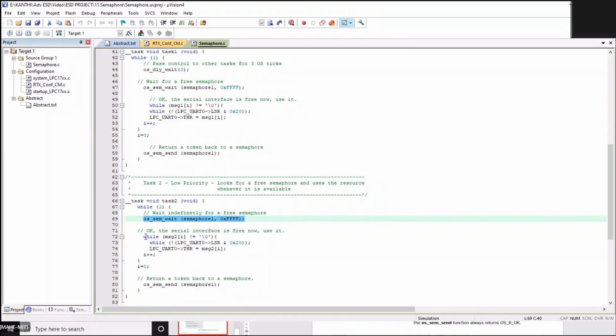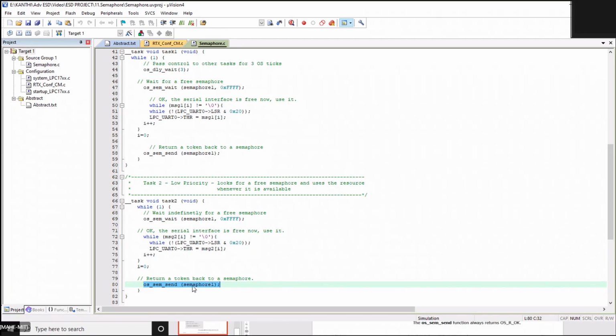I'm just sending some message, and once I finish my transmission, I return the token back to the semaphore. Okay, so I use the send signal, which means I increment the value again. I hope you got it.